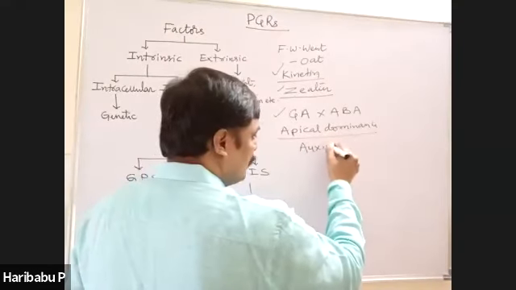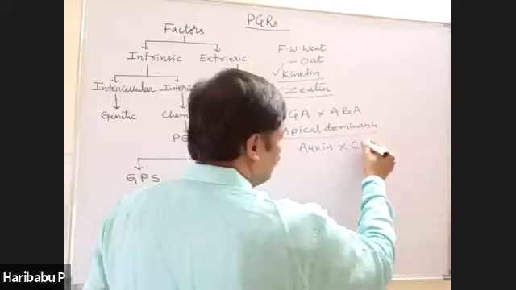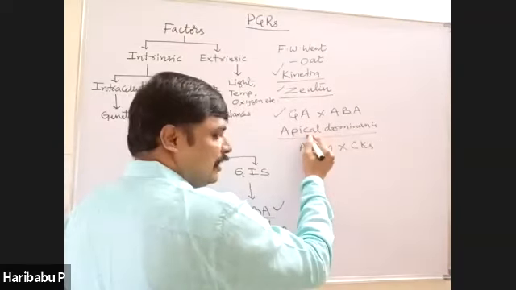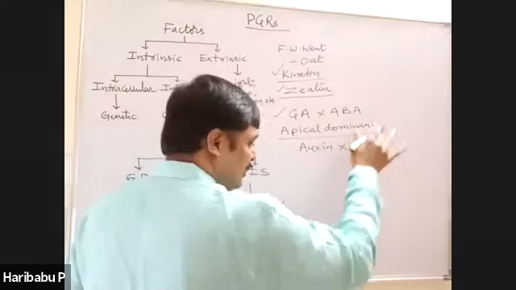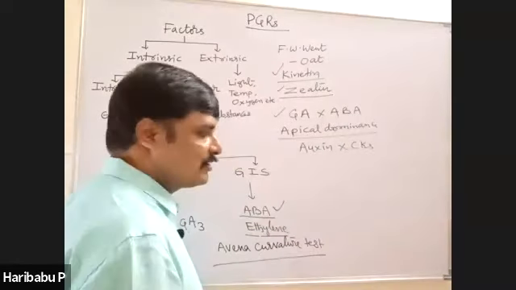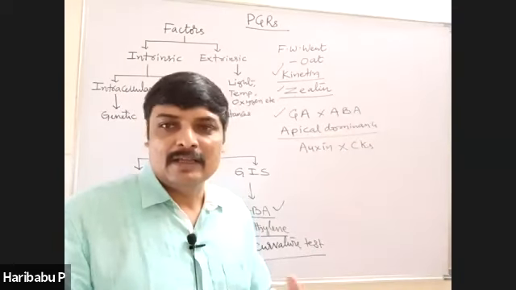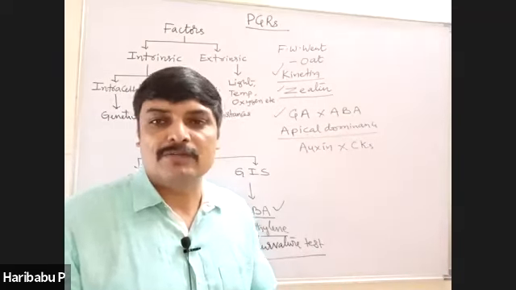Auxins and cytokinins. Auxins promote apical dominance, cytokinins control apical dominance. Like that, you should understand the antagonistic effect of these two.